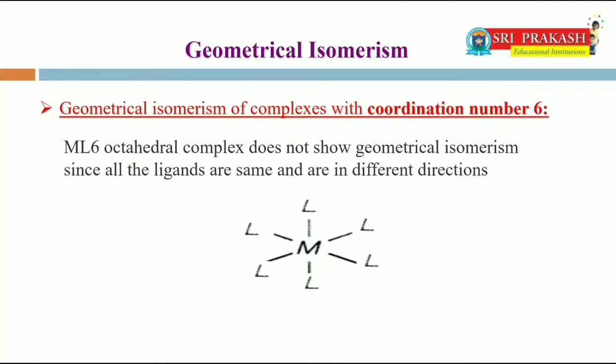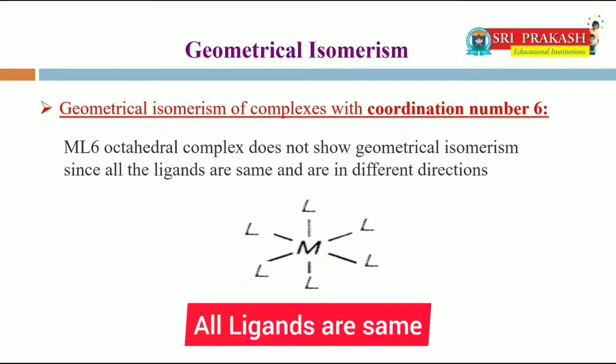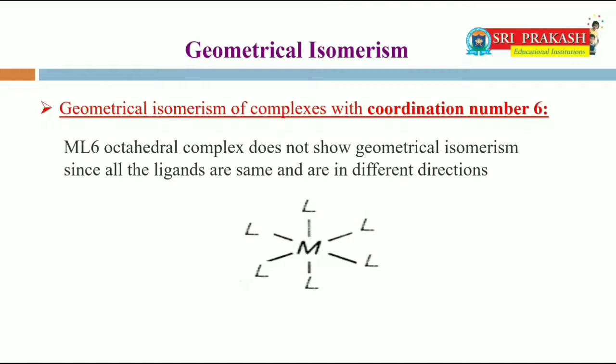Geometrical isomerism of complexes with coordination number 6. The first model is ML6 type or MA6 type. ML6 type octahedral complex does not show geometrical isomerism because all the ligands are same and all the ligands are in different directions. So it does not exhibit geometrical isomerism.